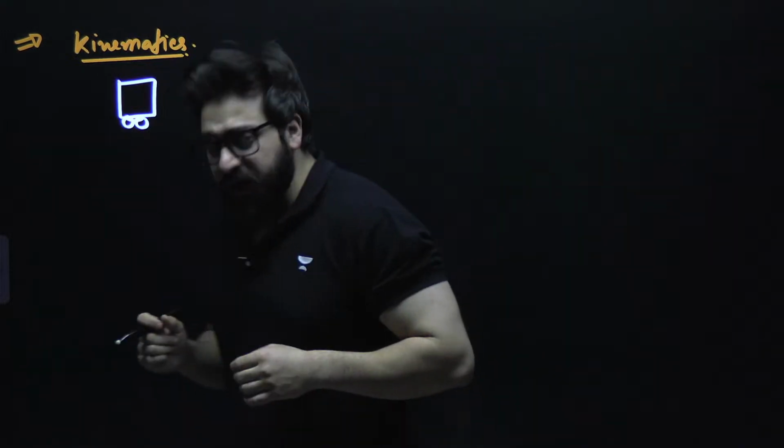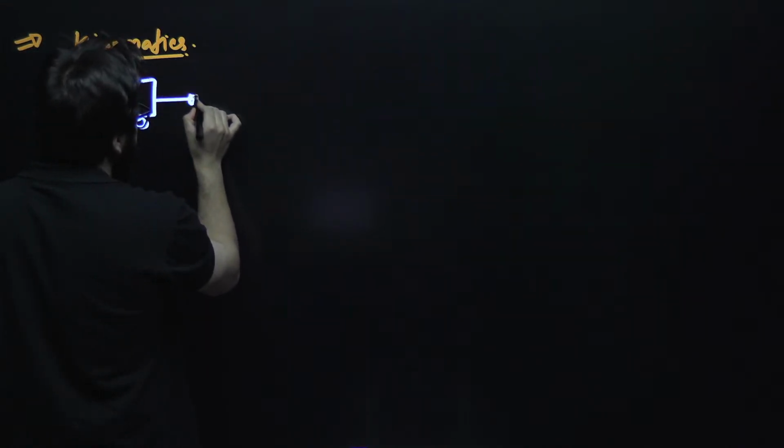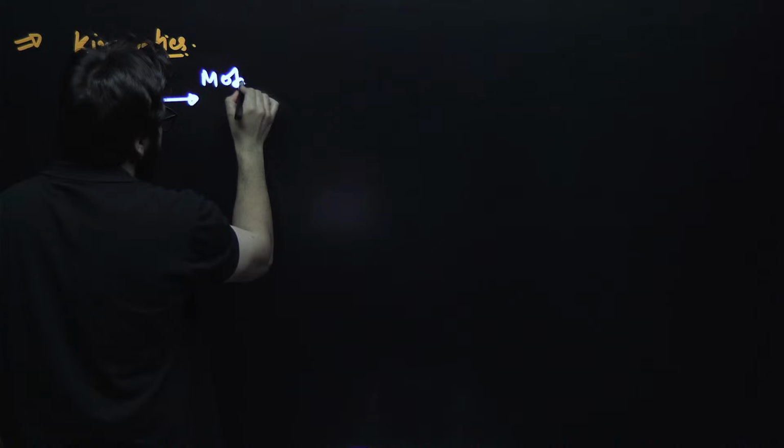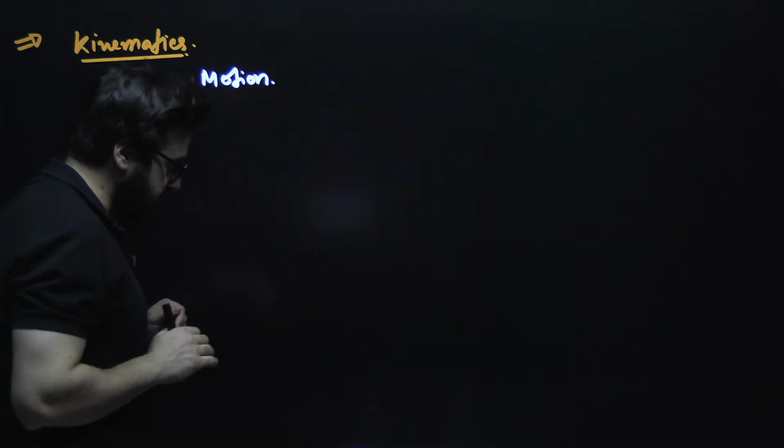Let's suppose I have got a car exactly over here, and this car is in motion. It means this car is changing its position with time. As it is moving forward, the car is in motion. That's what I'm trying to say.